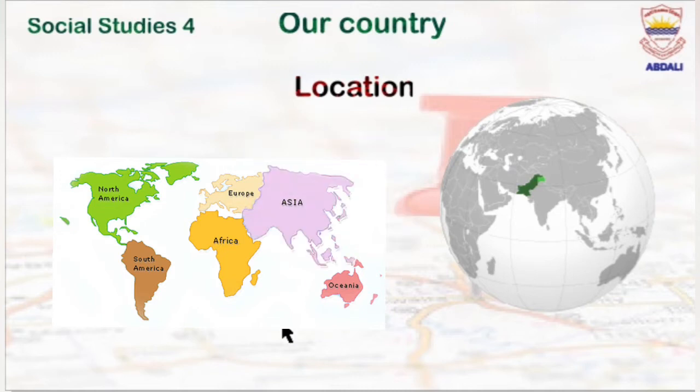My dear students, can you tell me where Pakistan is situated? Yes, Pakistan is in the southern part of the continent of Asia.